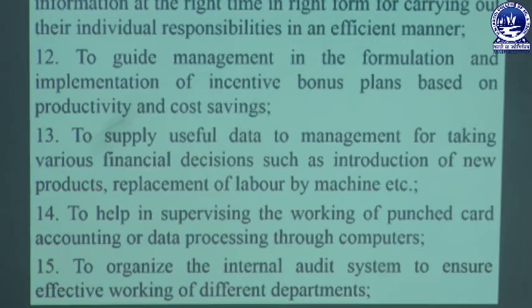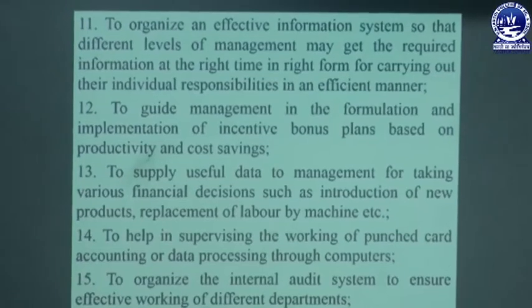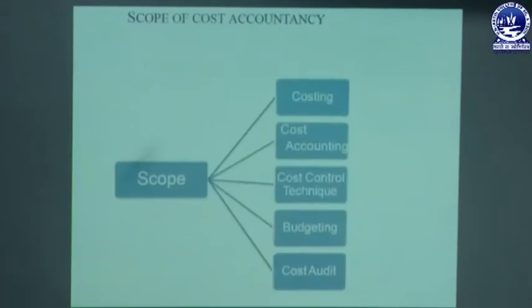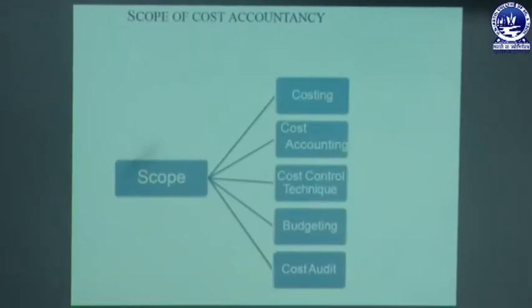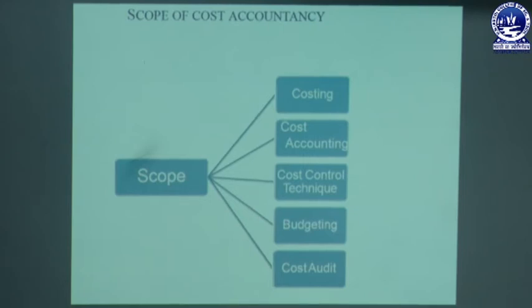Next, to organize the internal audit system. The audit system is necessary to ensure effective working of different departments. If the organization does not follow that audit system, in that case that may create problems for the effectiveness or efficiency of the departments or the organization.